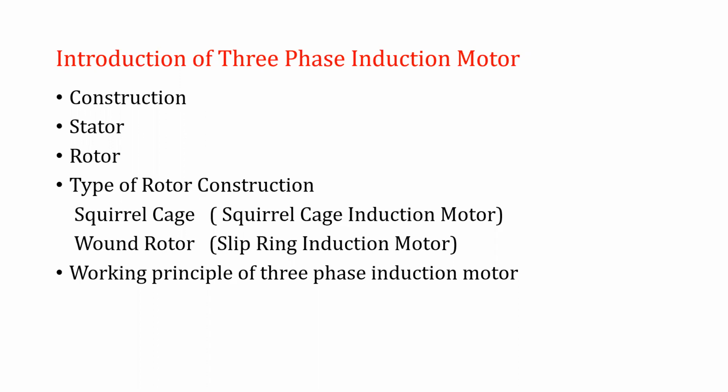Only in the case of a DC motor or DC generator, the armature winding is a single one, whereas for the three-phase induction motor, the rotor carries a three-phase winding connected in star. Such a wound rotor induction motor is also called a slip ring induction motor, because here we have to use slip rings to take out the connection from the rotor circuit.